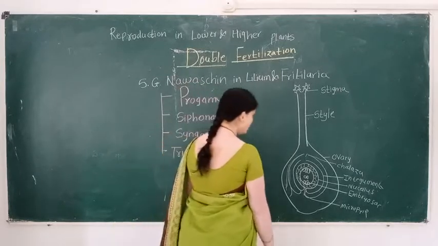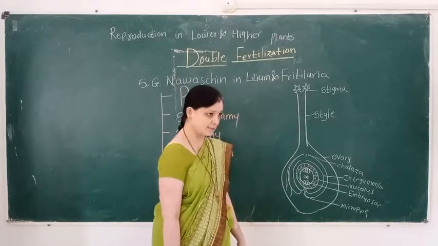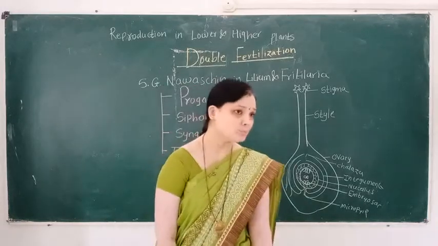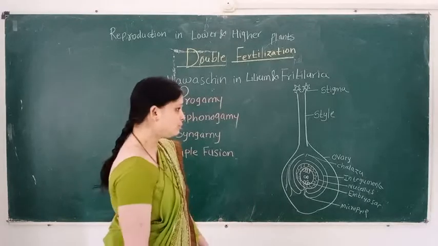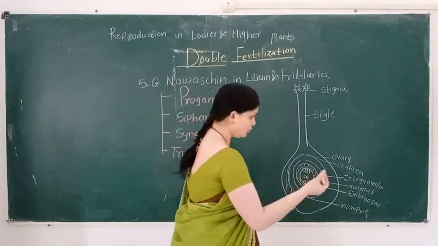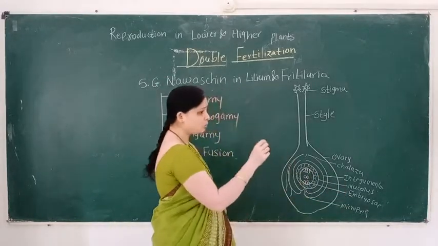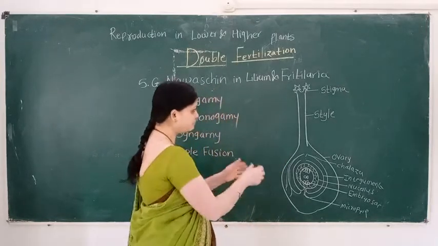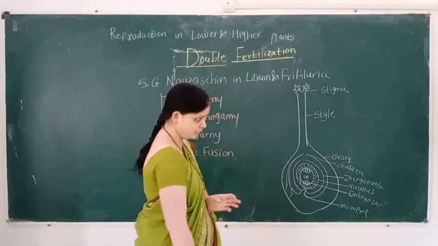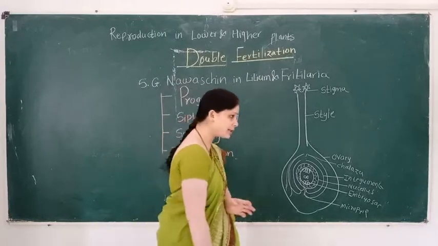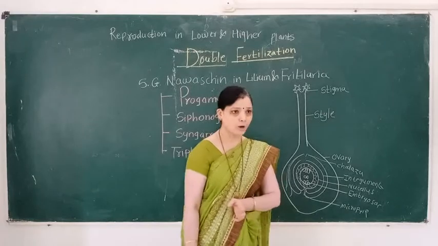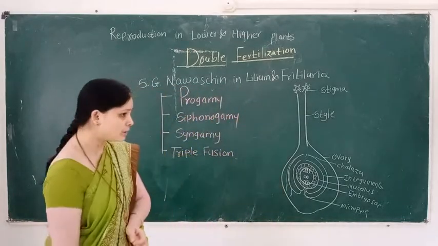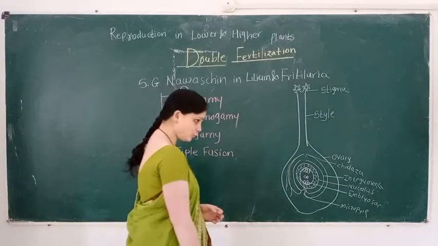The stigma secretes sugary substances. These sugary substances are absorbed by the pollen grain, so the volume of the cytoplasm increases and creates pressure on the intine. You know the structure of the pollen grain: the outer exine, the inner intine, and a central nucleus surrounded by cytoplasm.